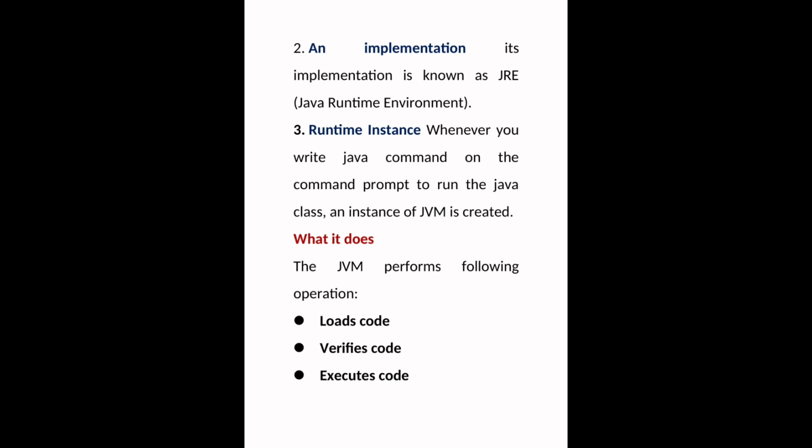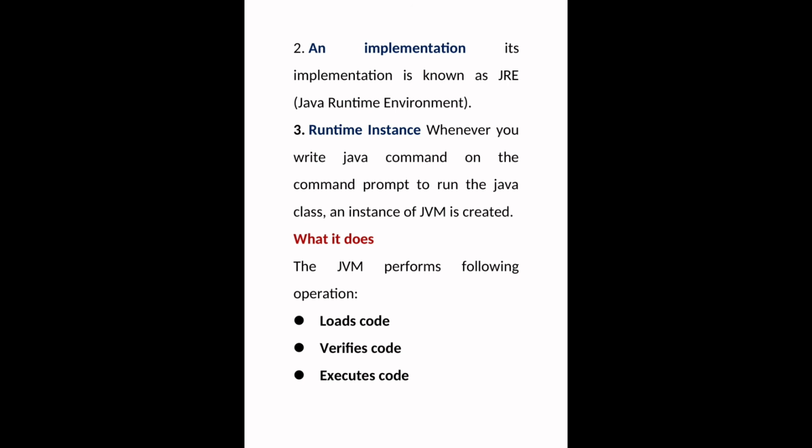After compilation, we can execute the bytecode, which means we want to get output. So Java Virtual Machine's duty is to execute the bytecode, which means we can get output. In this process, there is a runtime instance. Runtime means we can execute the program's bytecode, so we can get the output.